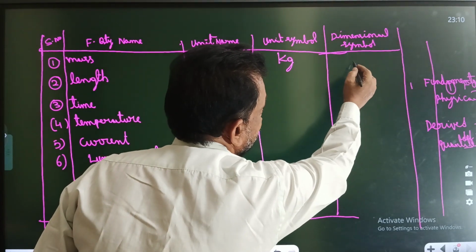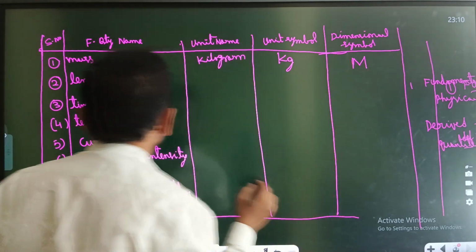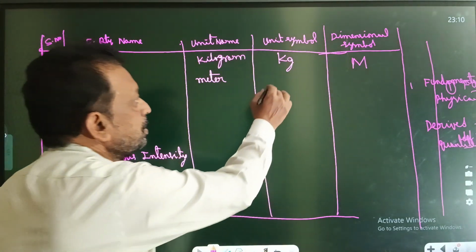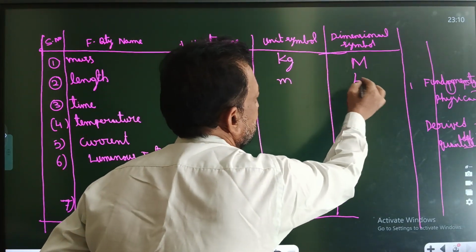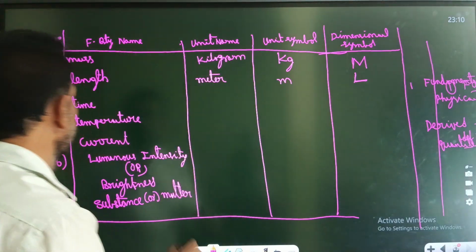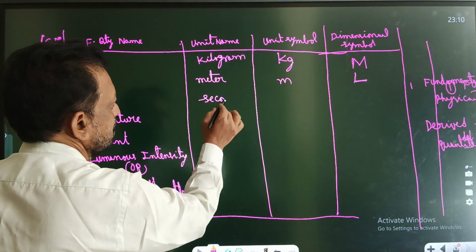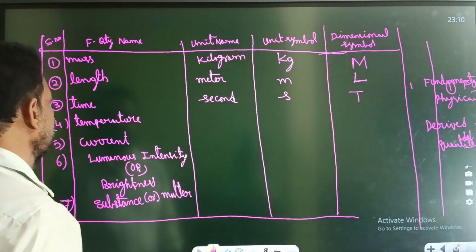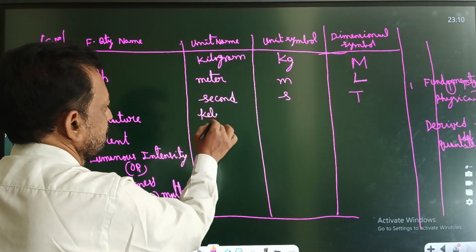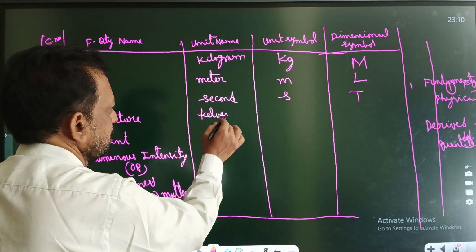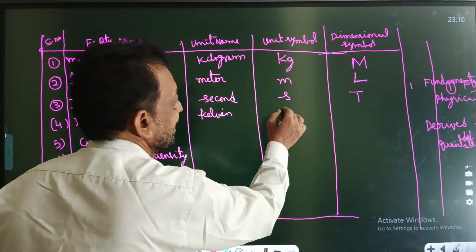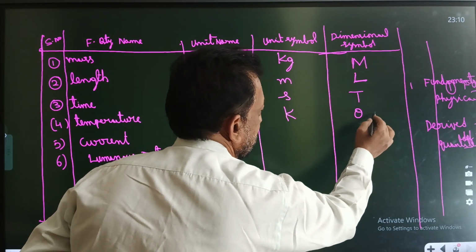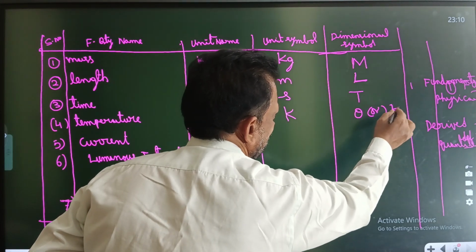The dimensional symbol for mass is capital M. Length is meter, the unit symbol is small m, and the dimensional symbol is capital L. Time is second, the unit symbol is small s, and the dimensional symbol is capital T. Temperature is Kelvin, the symbol is K, and the dimensional symbol is theta. Nowadays they are using K only.